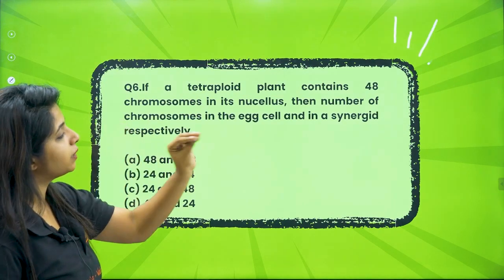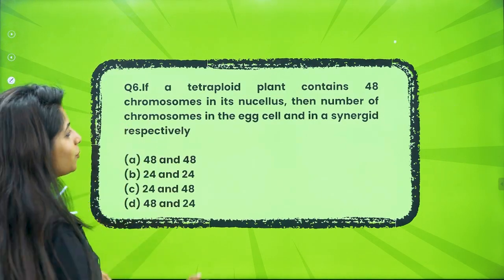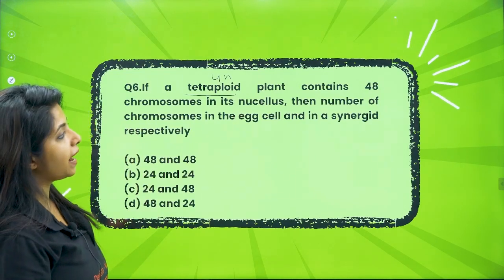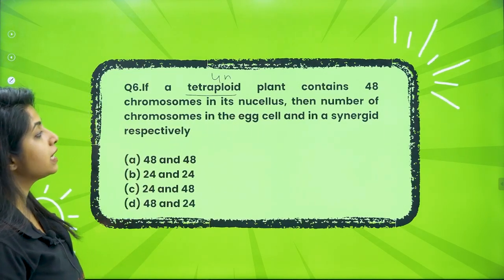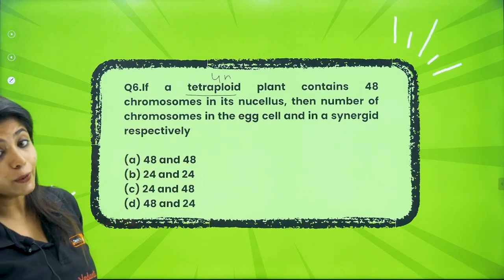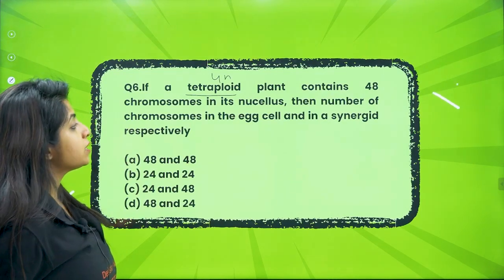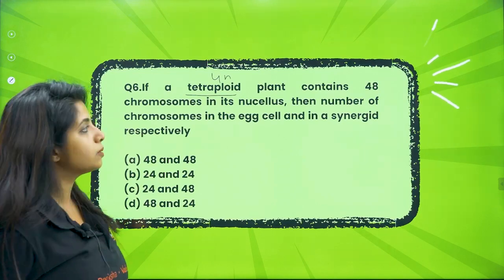If a tetraploid plant, what do you mean by tetraploid? 4n. Tetra, 4. A tetraploid plant contains 48 chromosomes in its nucellus. It's not nucleus, it is nucellus. It's a type of cell. Then the number of chromosomes in the egg cell and in a synergid respectively will be.